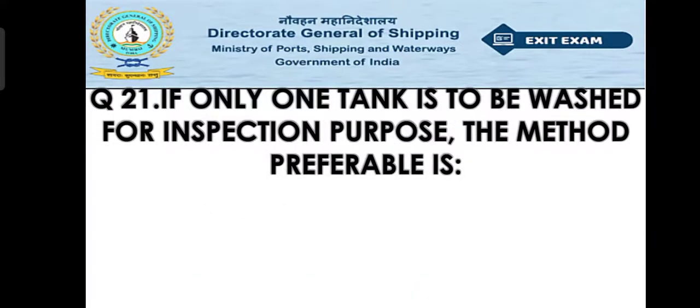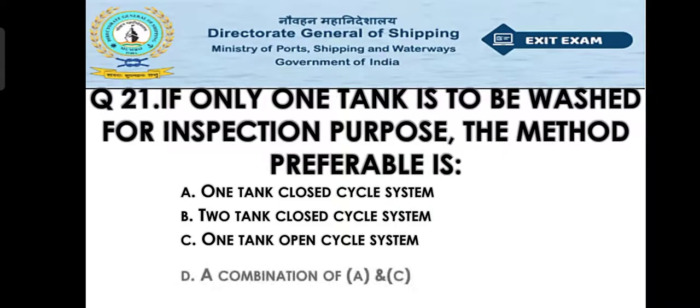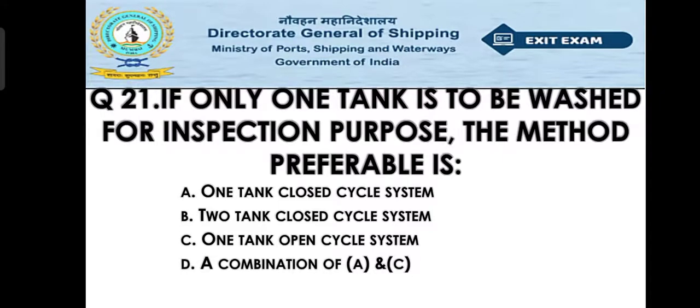Now move to question number 21. If only one tank is to be washed for inspection purpose, the method preferred is option A 1 tank closed cycle system, option B 2 tank closed cycle system, option C 1 tank open cycle system, option D a combination of A and C. So the right answer will be option D, that is a combination of A and C.